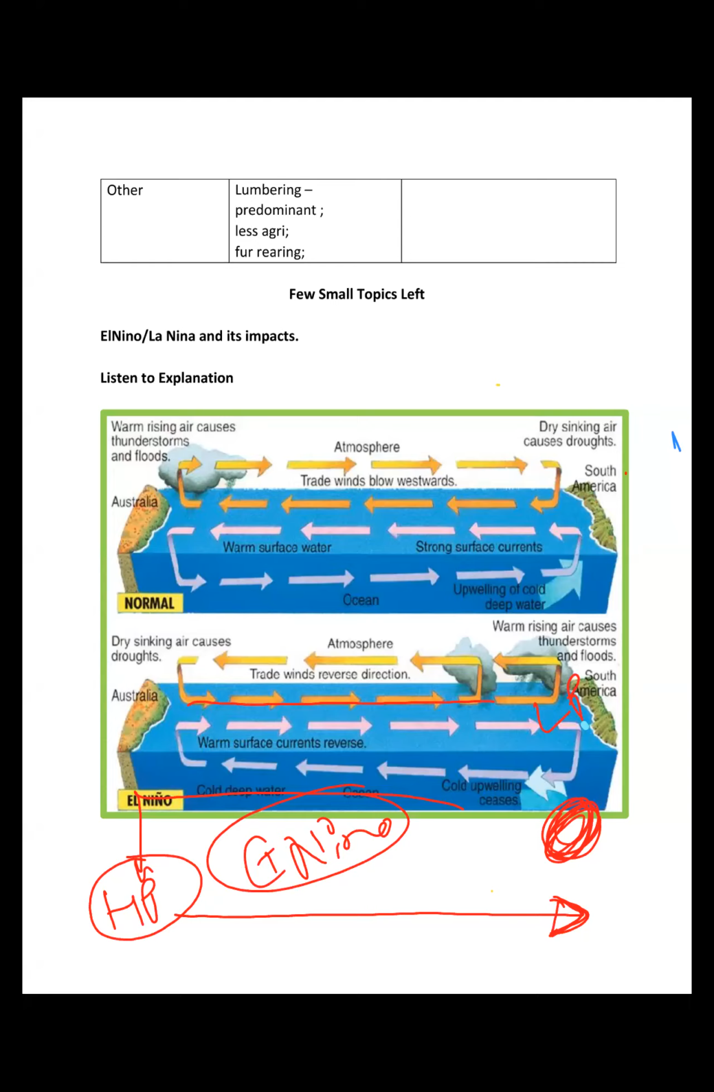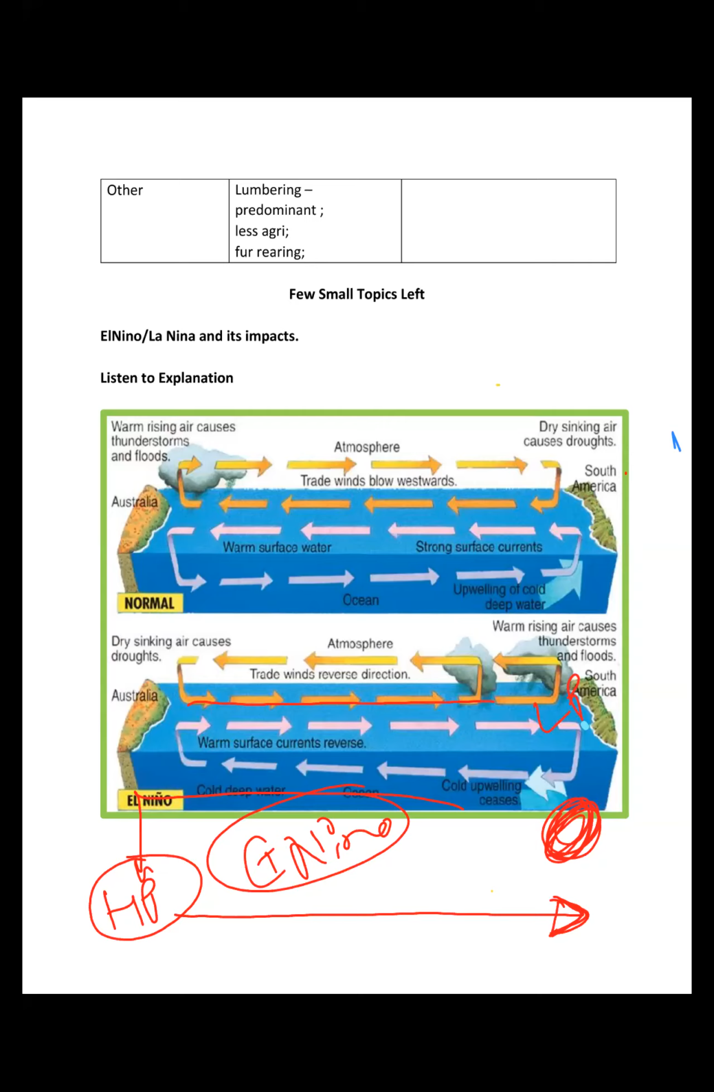But in the El Nino years, Australia suffers drought, and as a result of drought, the forest fires and everything, and South America gets rainfall, and as a result of rainfall, the fishing business there collapses, right? And El Nino also has an effect on the monsoons of India. Why? I'll be telling you.